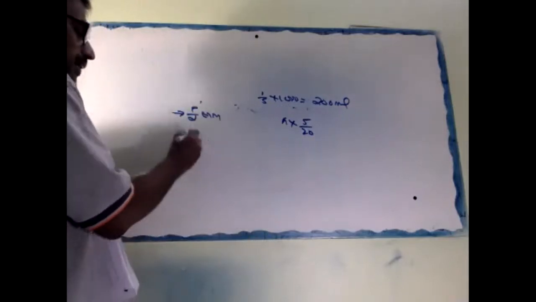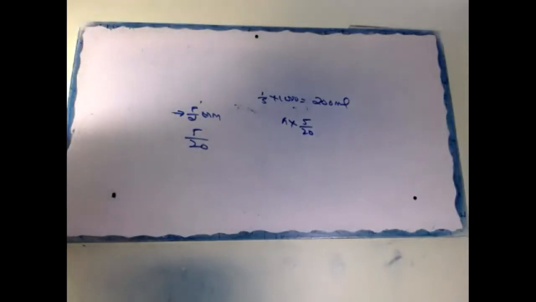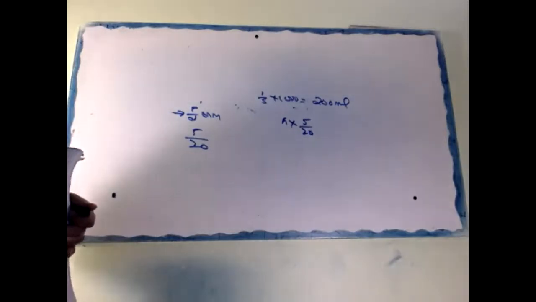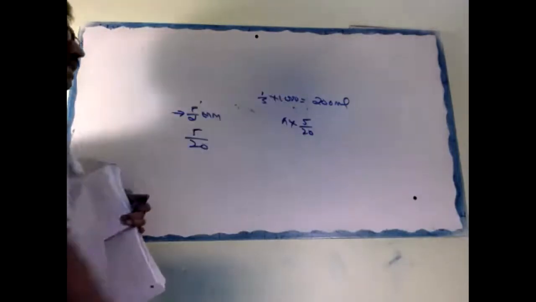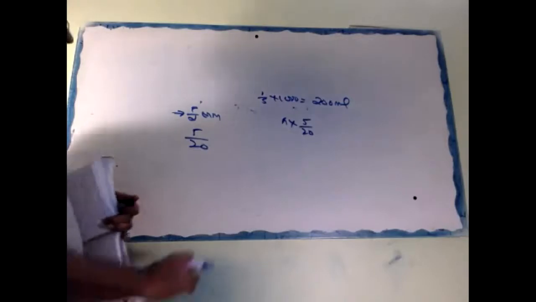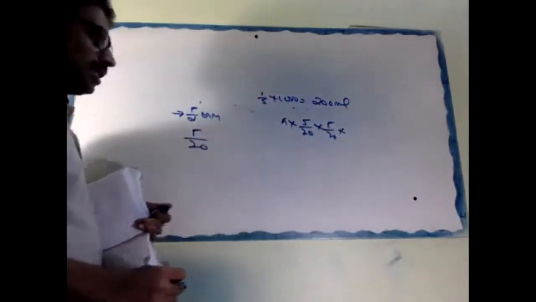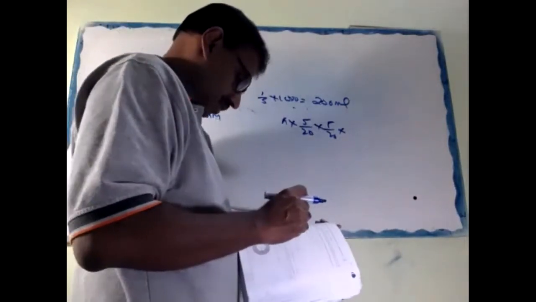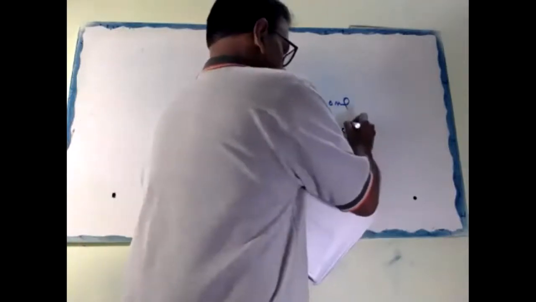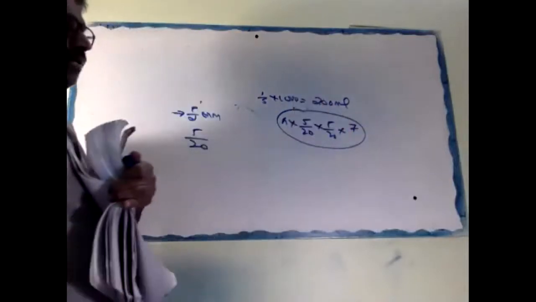Converted to centimeter, that is 5/20, because the other unit is centimeter. Then 22/7 into 5/20 into 5/20 into h, which is 7 centimeter. This is the volume of the barrel.